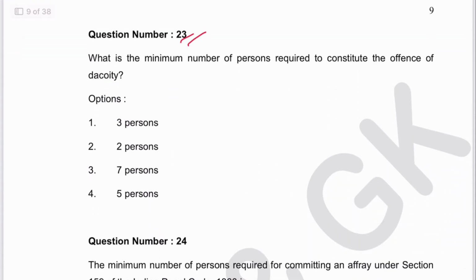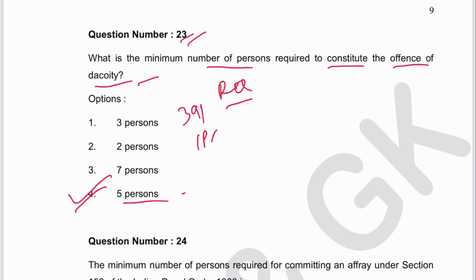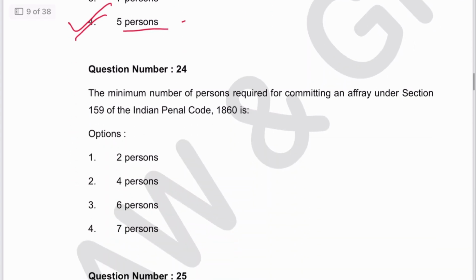Next 23. What is the minimum number of persons required to constitute the offense of dacoity? Dacoity, how many persons are required? 5 persons. 4 is the answer. Very common question, repeated question. Section is 391 in IPC and now in BNS, as I mentioned earlier, 310.